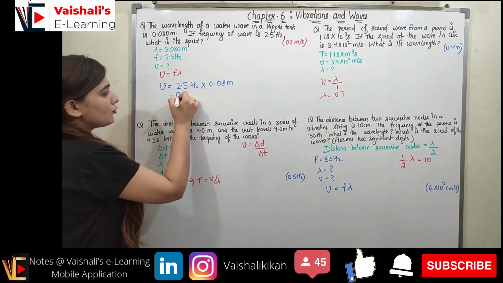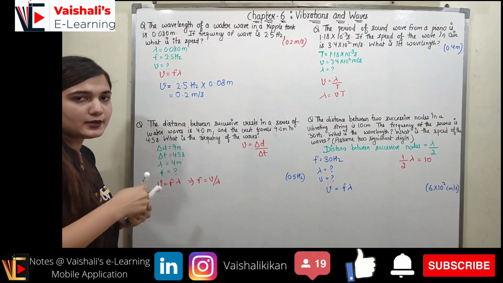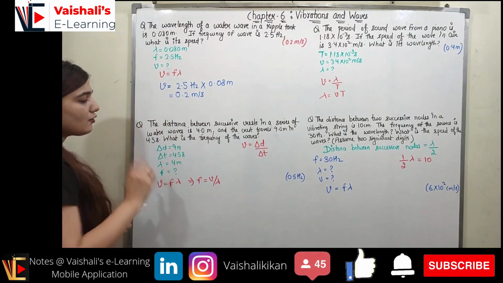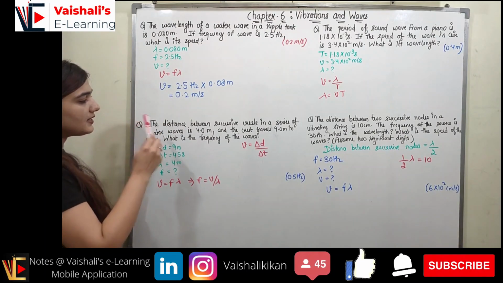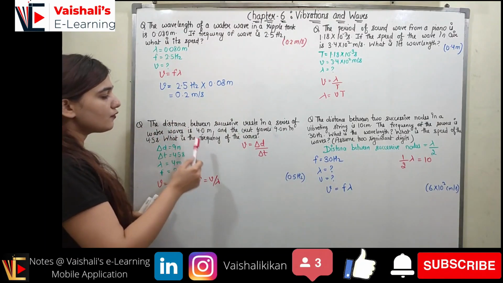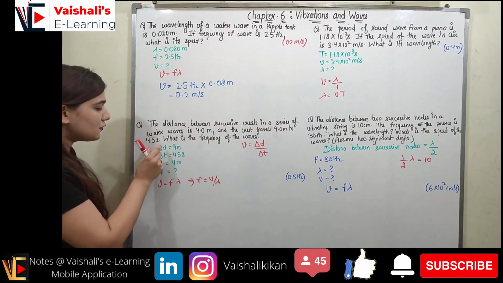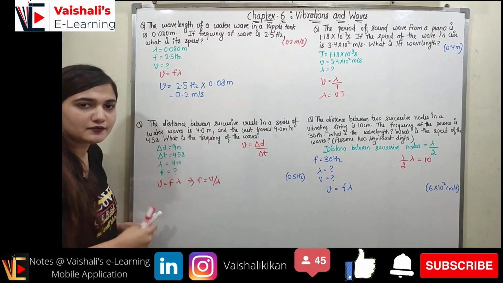So it will be coming out to be equal to 0.2 meter per second, right? So I hope you understood how we calculated the speed of the wave. Now coming to the next problem, it states the distance between the successive crests in a series of water waves is 4 meter and the crest travels 9 meter in 4.5 seconds. What is the frequency of the wave?